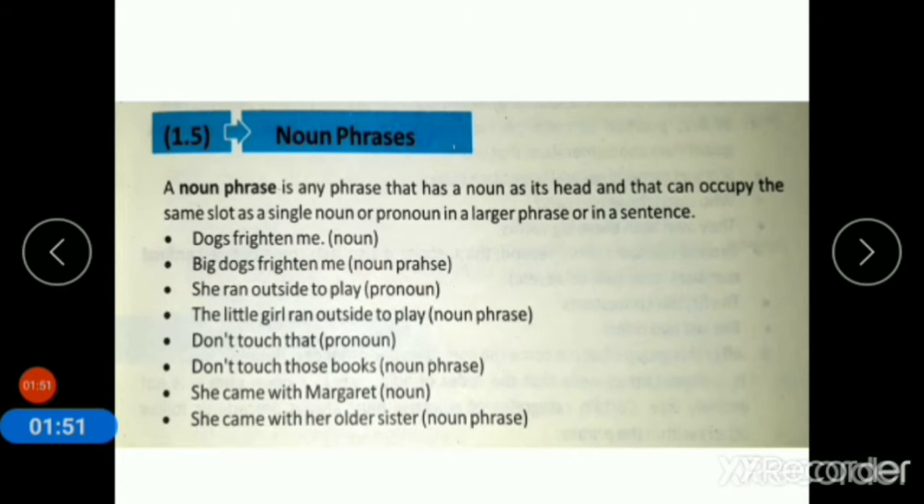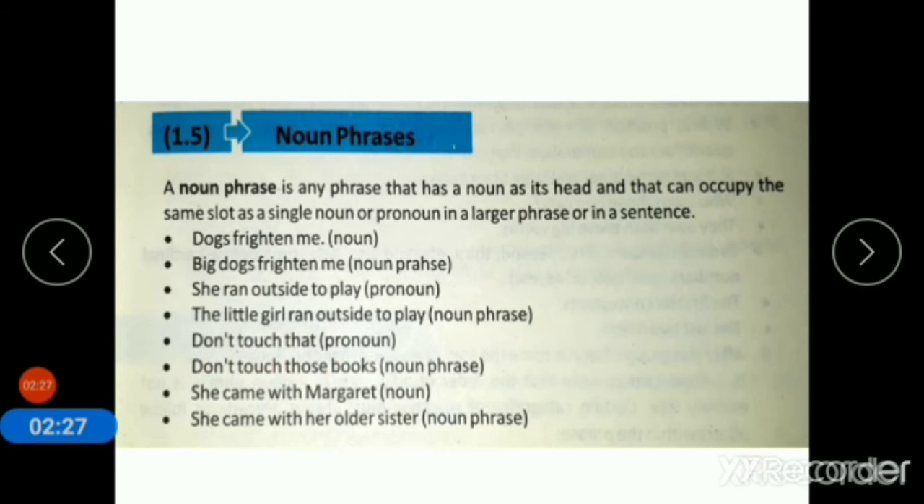Second one is, she ran outside to play. It is a pronoun, she ran. How to make a noun phrase of it? The little girl. So we use the little girl instead of she. A little girl ran outside to play. So it is a collection of words which function as a noun in a sentence. The little girl is a collection of words.